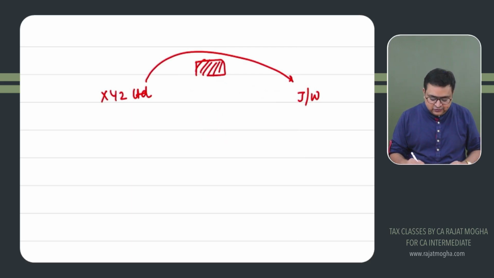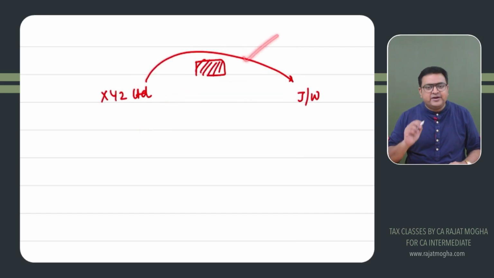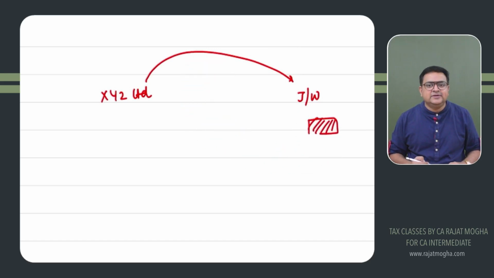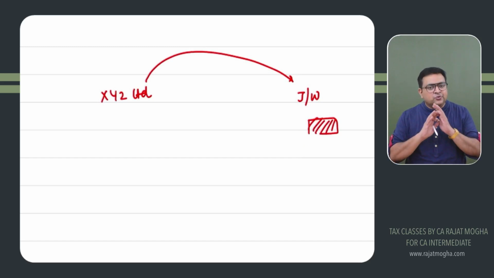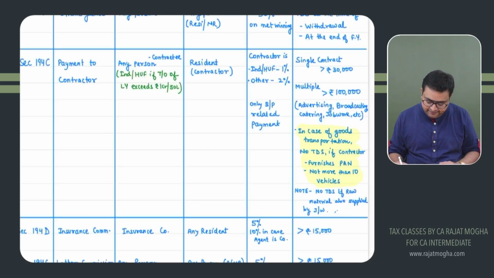Remember this thing. If we are supplying material or any of our associates is supplying material, please apply 194C. But if this material is not supplied by us, and is arranged by the job worker himself, who then processes this material and supplies it, then it is actually not getting work done. It is actually purchasing that particular thing, right? So here TDS will not apply. Got it? Very important point over here.